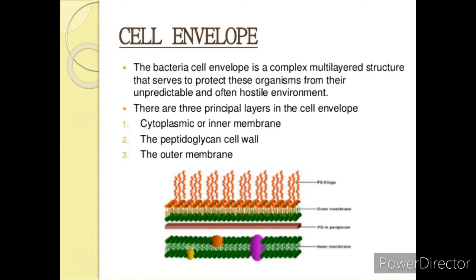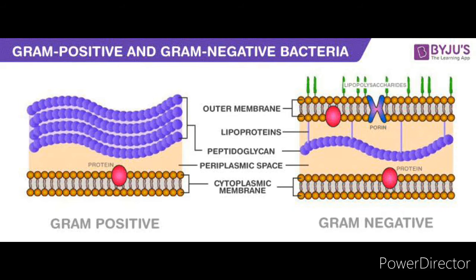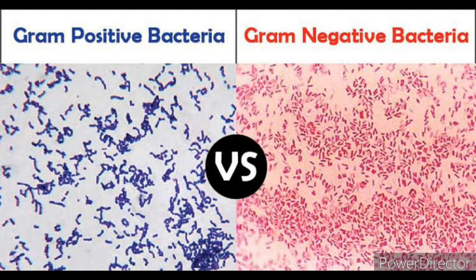It is a multi-layered structure that protects organisms from harmful environments. Bacteria and such microorganisms live in a harsh environment, so in order to protect that single cell, there is a protective cell envelope. Based on the nature of the cell envelope, bacteria can be divided into two types, gram-positive and gram-negative bacteria.